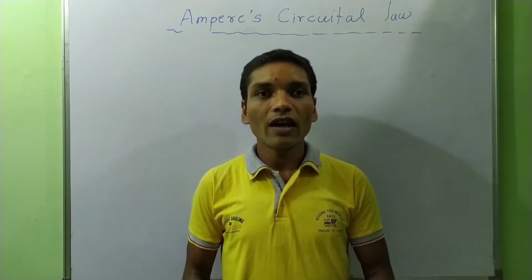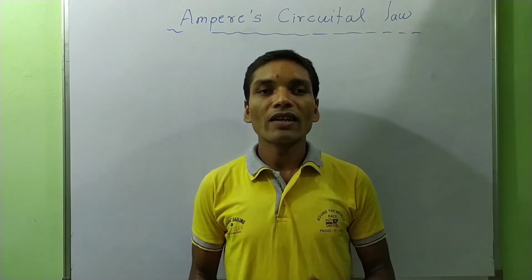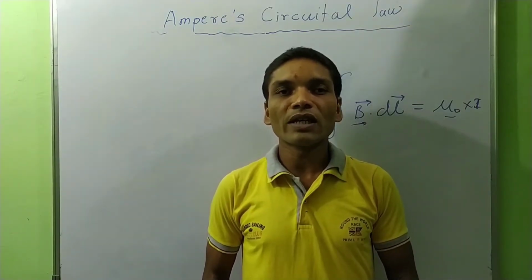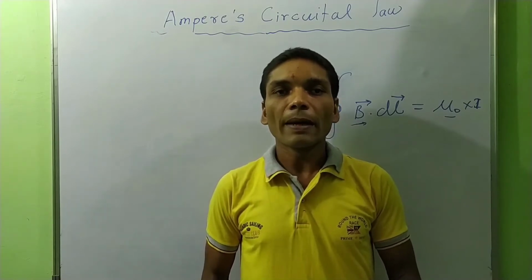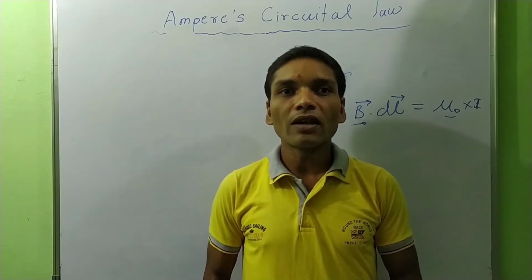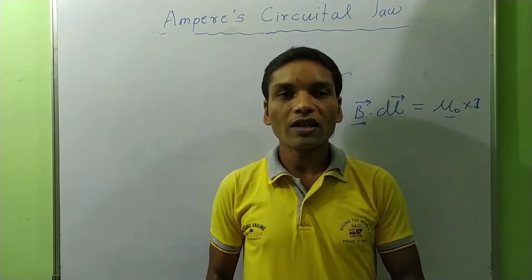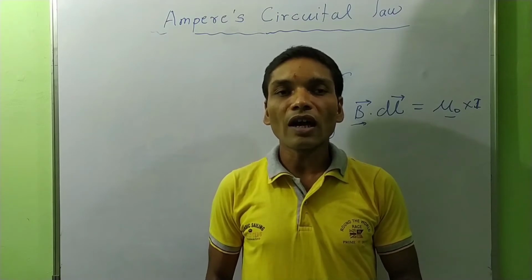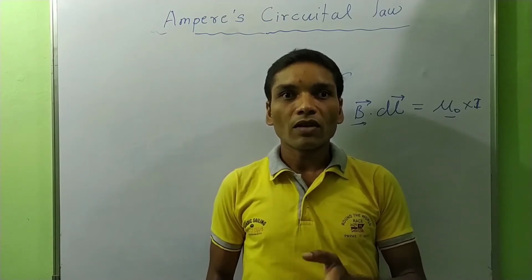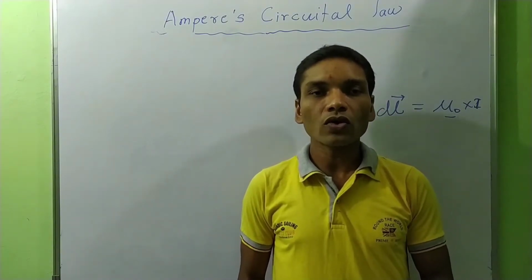Ampere's circuital law is the alternative law to determine the magnetic field around any current carrying conductor. So students, first of all, we will know the statement of Ampere's circuital law. Ampere's circuital law states that the line integral of magnetic field along any closed path or closed loop or closed circuit is equal to mu naught times the current threading through the surface enclosed by the closed loop.